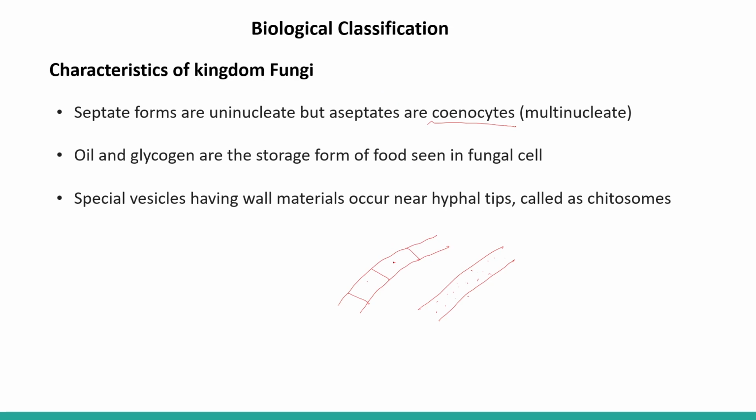Oil and glycogen are the storage forms of food. So when food is stored in fungi, it is stored in the form of oil and glycogen. Special vesicles having wall material occur near the hyphal tips. So at the hyphal tips, they have special vesicles which are called chitosomes. Chitosomes.